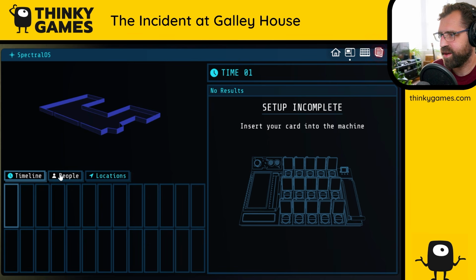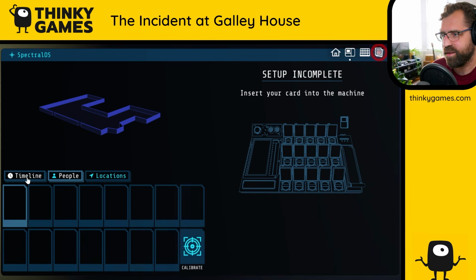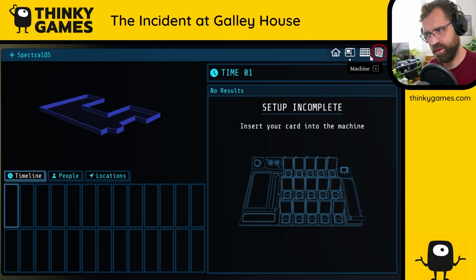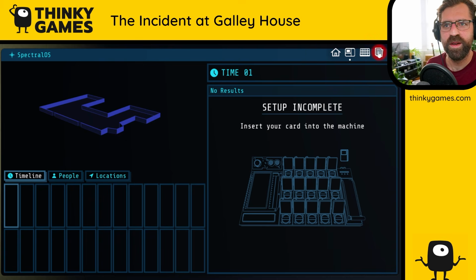Cool. Timeline, people, locations. So I've played a game inspired by Type Help called the Red Pearls of Borneo. And so I know the rough gist of it, I think. It's to do with placing people in places at specific times, because I think Red Pearls of Borneo follows the same format.